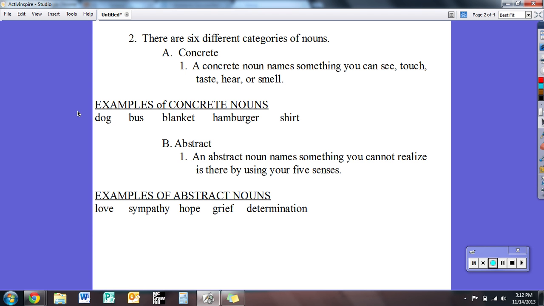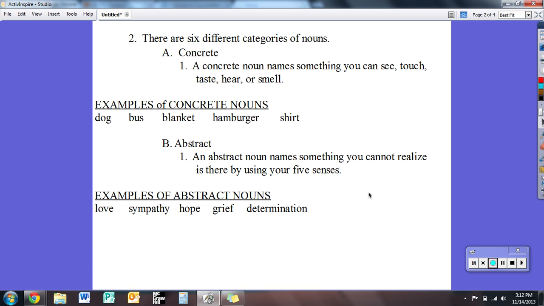Now abstract, this is where you know that it's there, but you can't use your five senses to realize that it is there. So examples of abstract nouns are below: love, sympathy, hope, grief, determination. Those are all qualities or emotions, ideas that you know exist, but you can't prove it using your five senses.